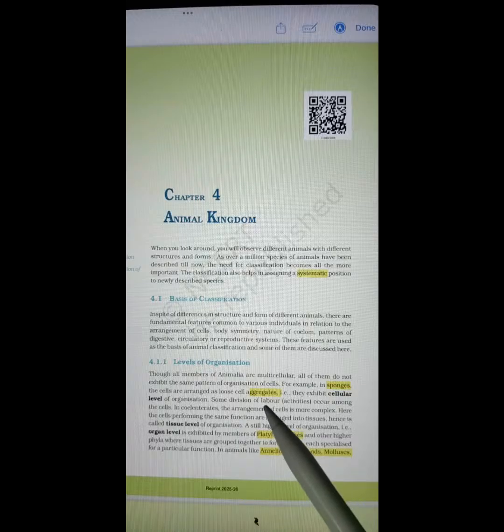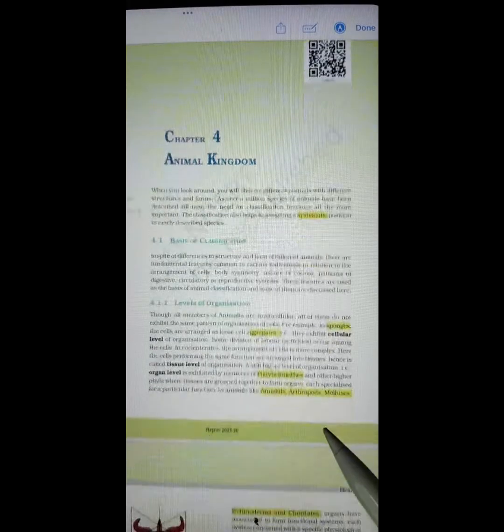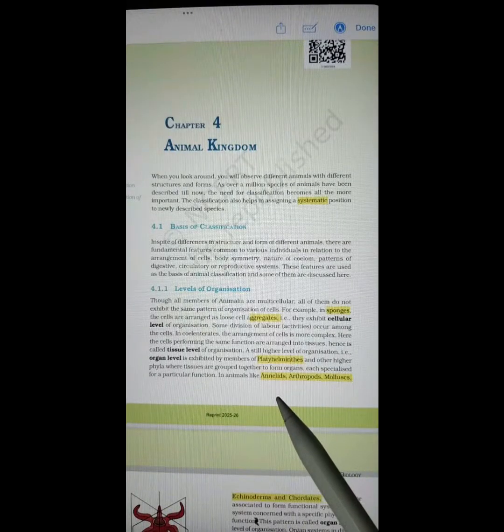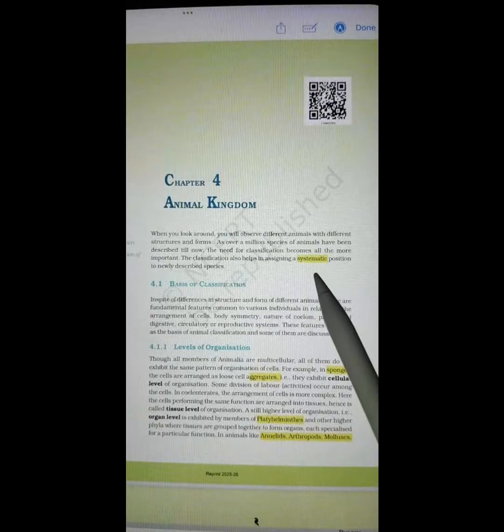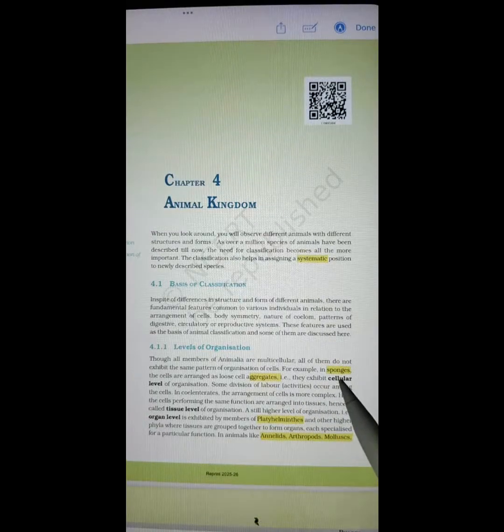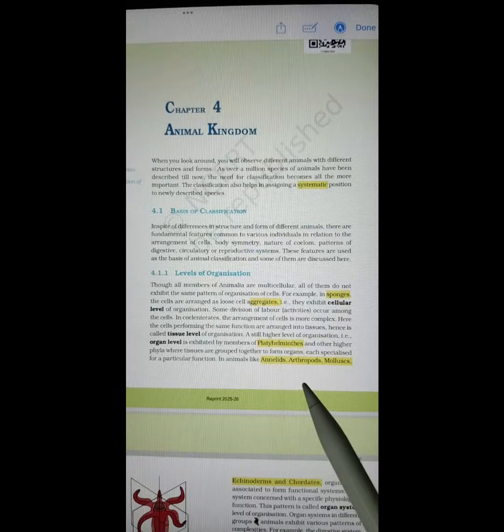Sponges. Aggregates. Platyhelminthes. Annelids, arthropods, mollusk. Once again, systematic, sponges, aggregates, platyhelminthes, annelids, arthropods, mollusk.